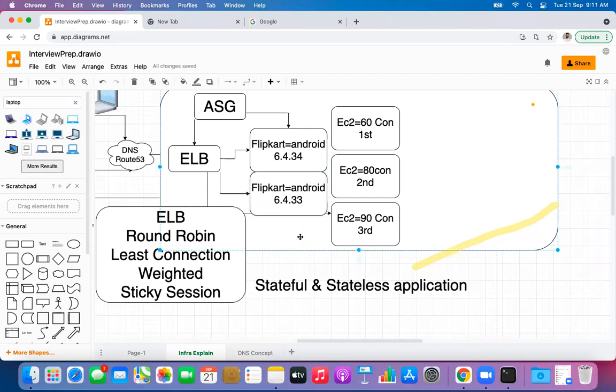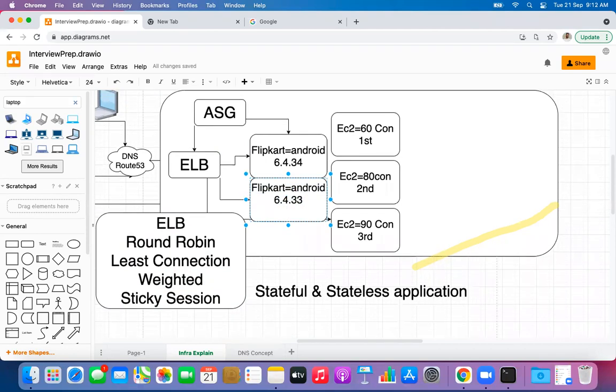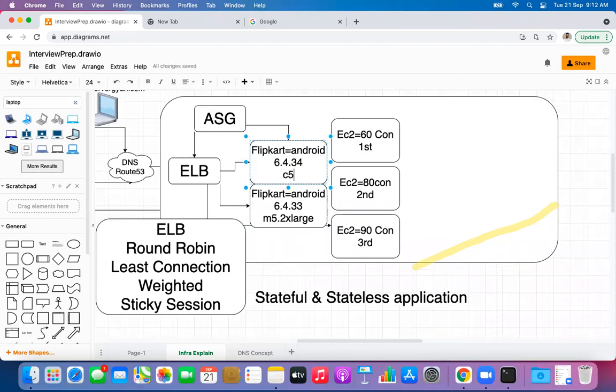So what I will do here is set up two types of things. Either based on the application version, I can have two target groups on the same load balancer, or based on the different instances I can create two separate target groups. This particular one will contain only maybe M5.2xlarge. This particular target group will have C5.4xlarge, right? So I can easily analyze, because right now both have the same source code, but only the EC2 instance type is different.